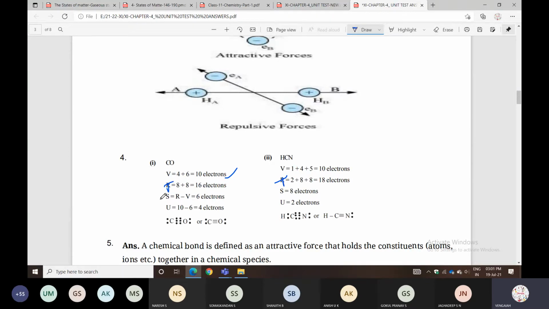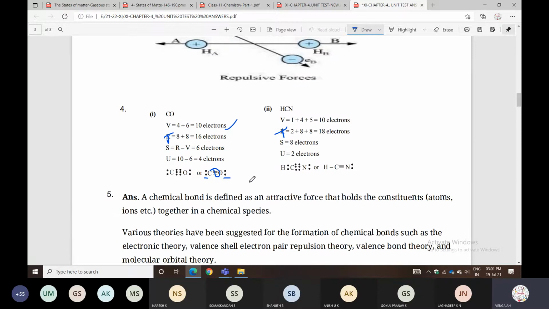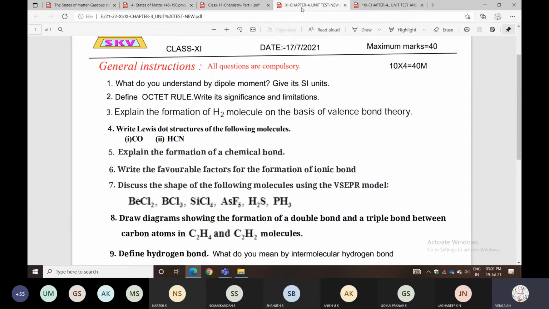So here 6 electrons are participating in bonding, and the remaining 4 electrons are non-bonding, nothing but lone pairs of electrons. That is what they give. You can represent it like that for HCl and HCN also. Sometimes they will give ozone, sometimes NO3 minus, sometimes CO3 minus 2, whatever compound. You can follow the same method.